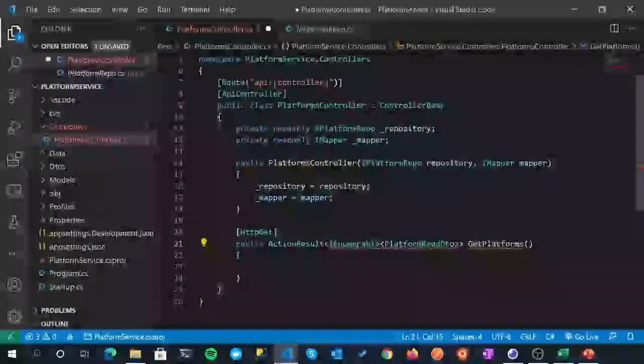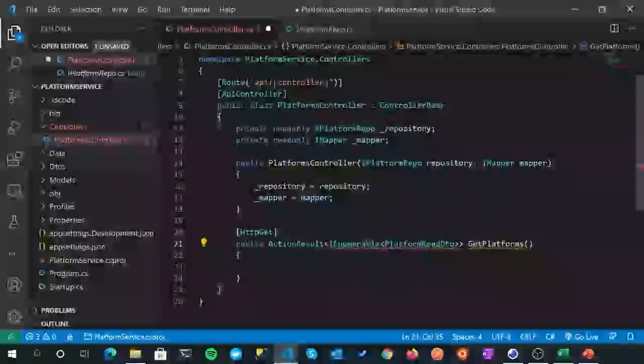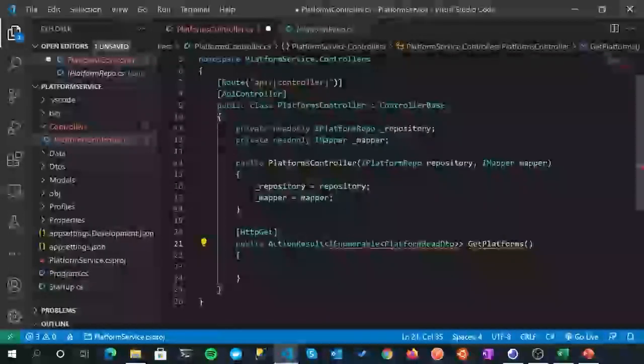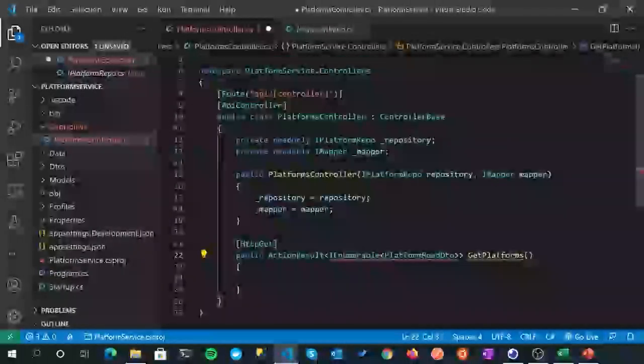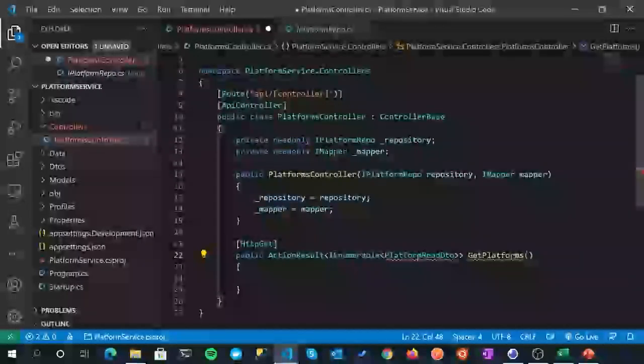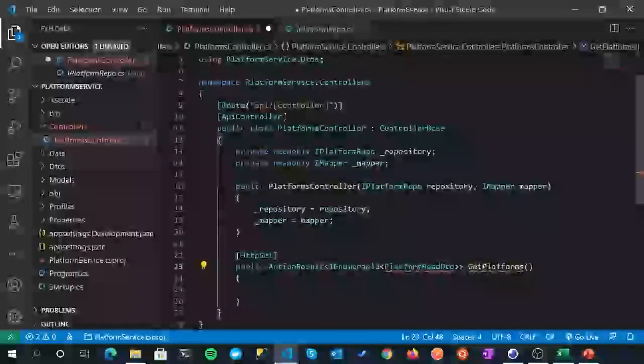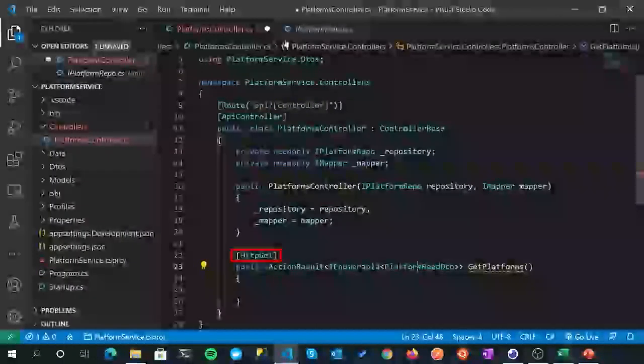It's not complaining, it's complaining now, thankfully, about the fact that we didn't have the IEnumerable or PlatformReadDto namespaces at the top. So let's bring those in. Control period, System.Collections.Generic, and then the PlatformReadDto namespace. There we go.